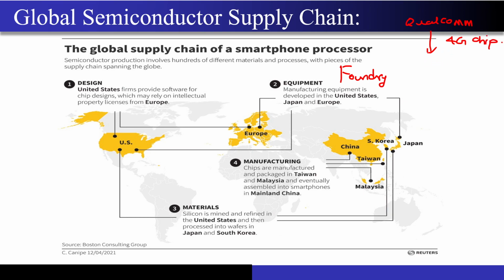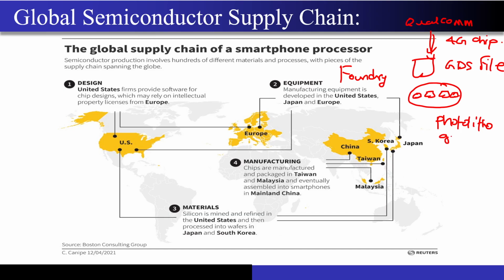And now they told the foundry, I have given you a GDS file. I want the silicon die to be fabricated according to this GDS file, right? So on this silicon wafer, they have to fabricate the structures, right? Somebody has to do something to fabricate these structures, or they cannot come from the air, right? So there exist photolithography machines. I guess sir will touch upon this topic briefly in these 12 weeks, right?